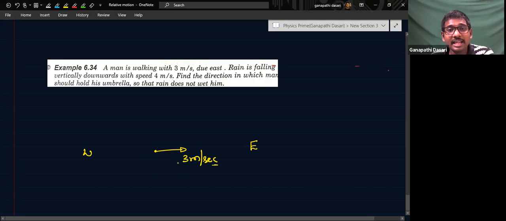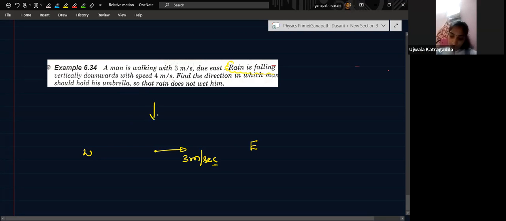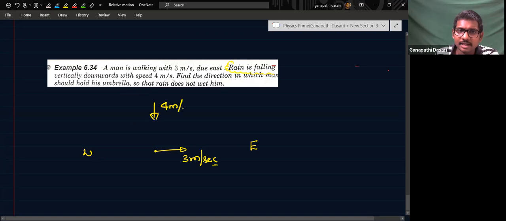So the real velocity of the rain is given here. He did not tell how the man will experience it. Rain is falling vertically downwards with 4 meters per second.